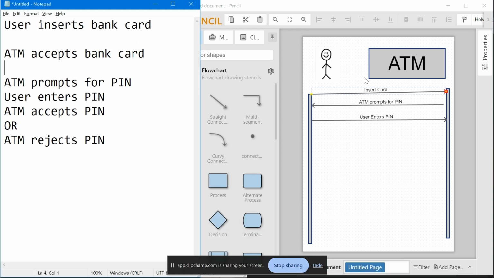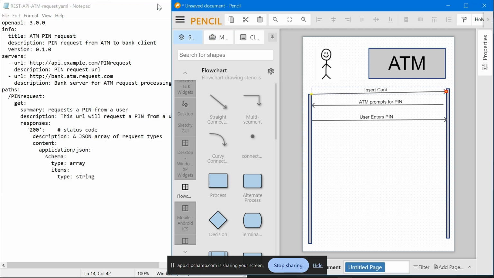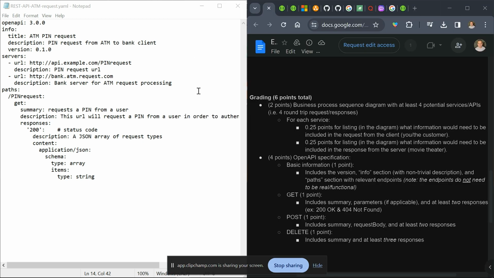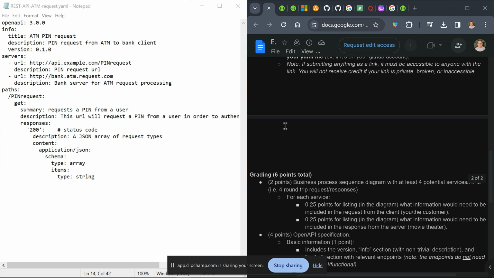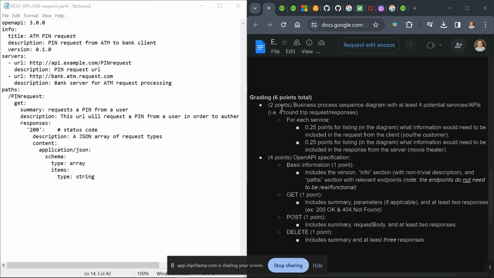And now we're concerned about creating this OpenAPI YAML file. So I've already done that. So let's go ahead and minimize all this. Now remember, this is the grading. So keep all this in mind. I'm only giving you a small percentage of what you need to do, but this is the pathway to get there, right?